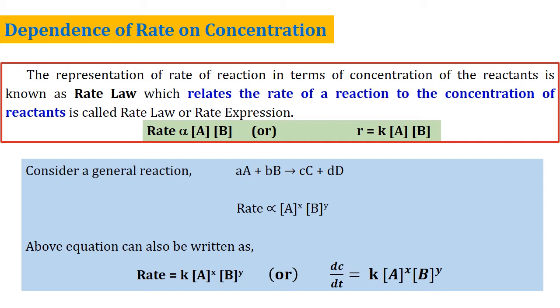For example, if two reactants, rate is proportional to the concentration of one reactant multiplied by the concentration of another reactant.